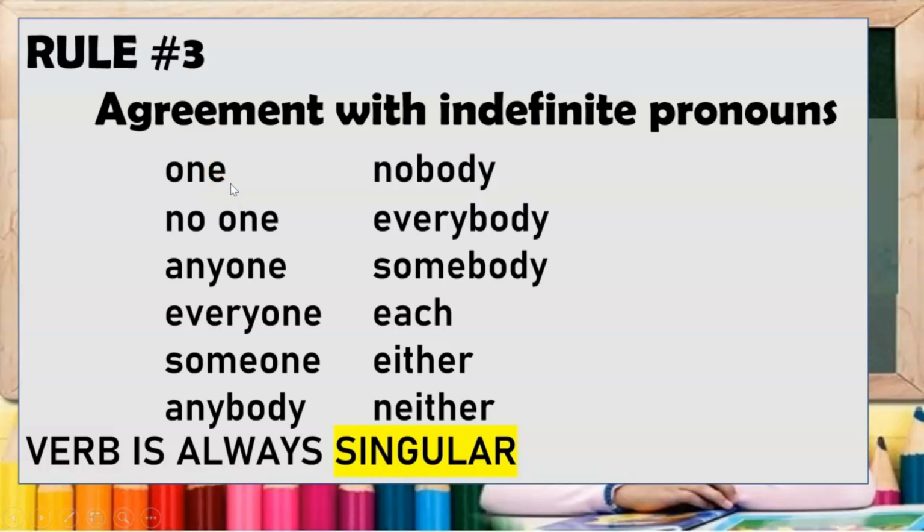Indefinite pronouns are one, no one, anyone, everyone, someone, anybody, nobody, everybody, somebody, each, either, neither. So you have to memorize this all. For if you encounter this indefinite pronouns, you shouldn't doubt anymore. The verb should be singular.